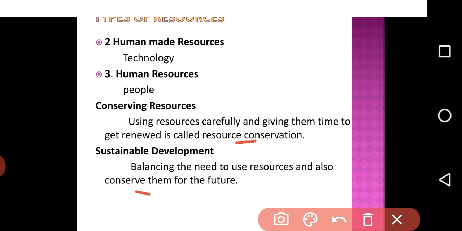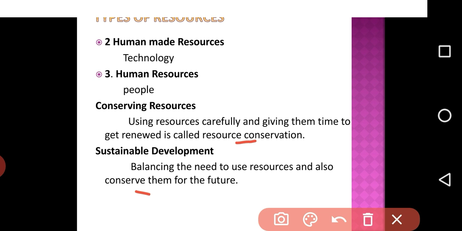So these are all the important concepts in this chapter: resources meaning, types of resources, natural resources, human-made resources, human resources, and conserving resources. Sustainable development has some principles. Let us see what they are.